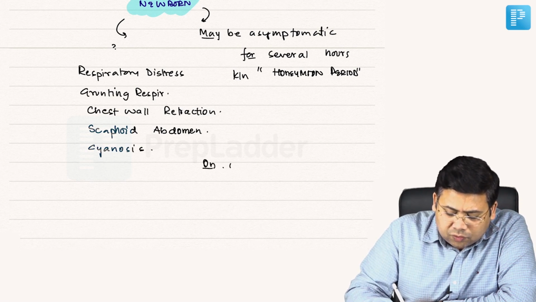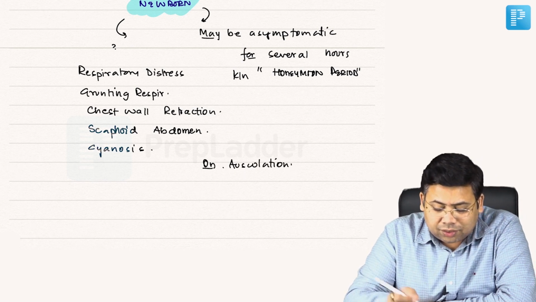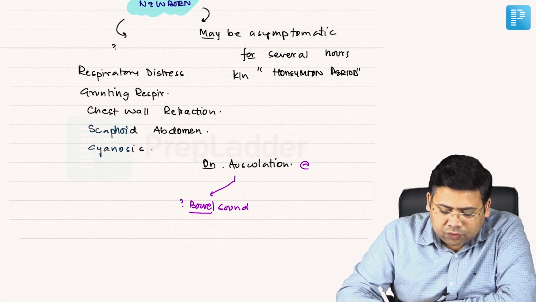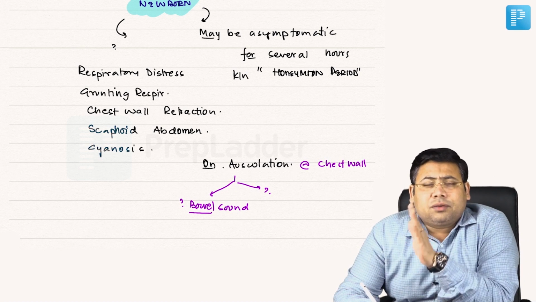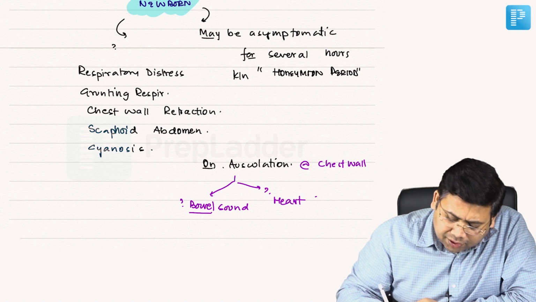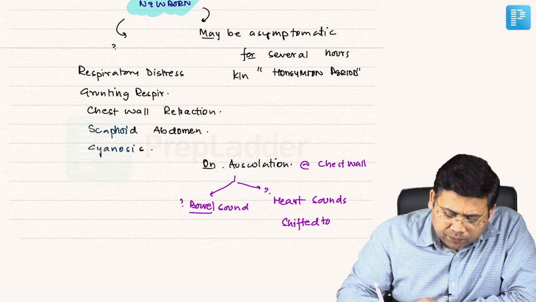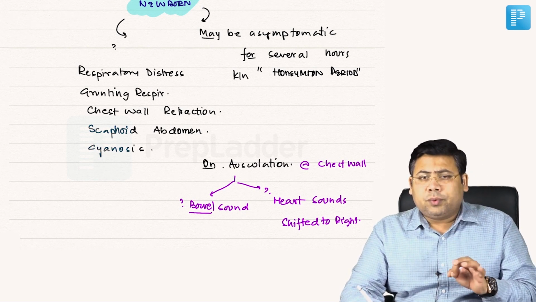On auscultation of the chest, you get to see two important variations. You hear bowel sounds on auscultation of the chest wall, and also the heart sounds are shifted more towards the right-hand side. So heart sounds are shifted to the right.